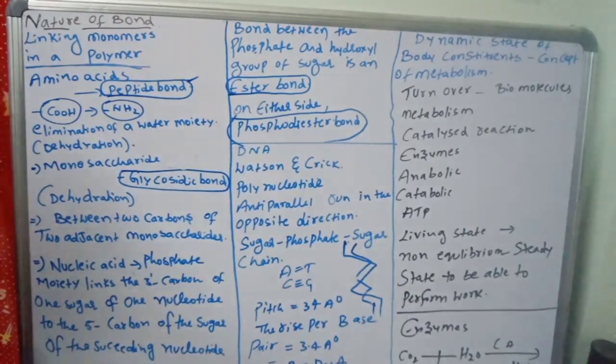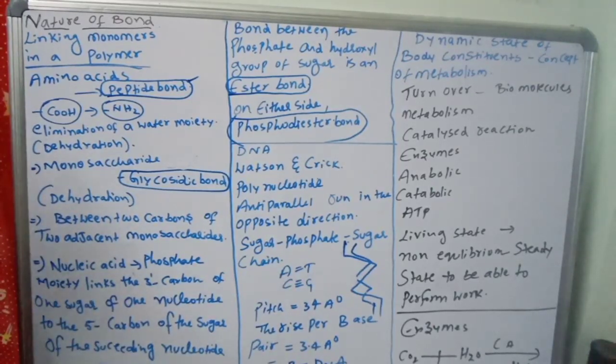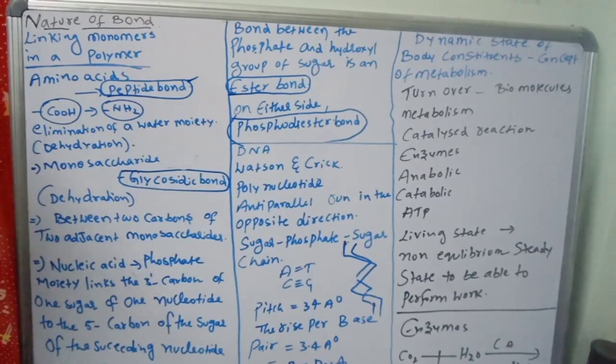So purines always bind with pyrimidines. Adenine and guanine are purines; cytosine and thymine are pyrimidines. Purines always bind with pyrimidines, and this rule is called Chargaff's rule. You studied all these points in the previous portion, but once again you can recollect.